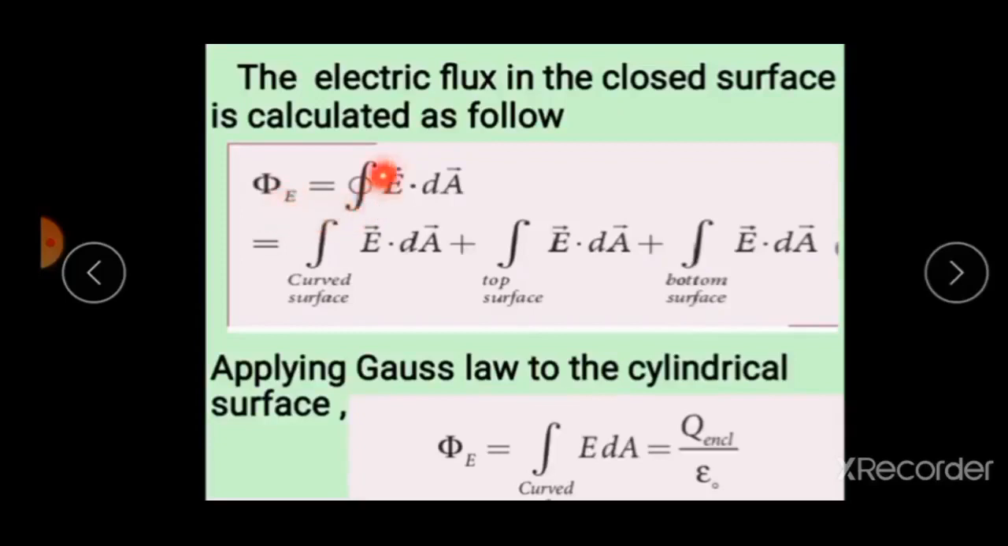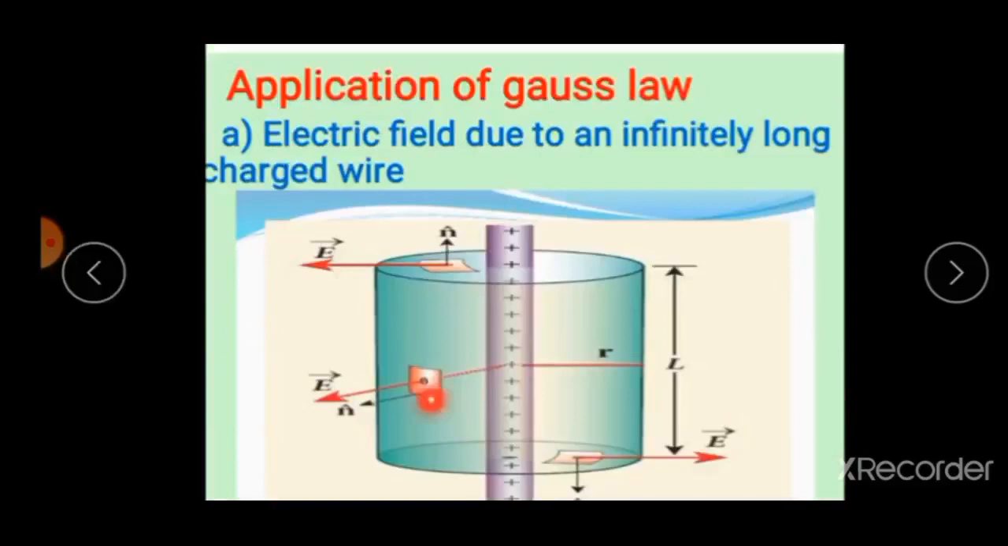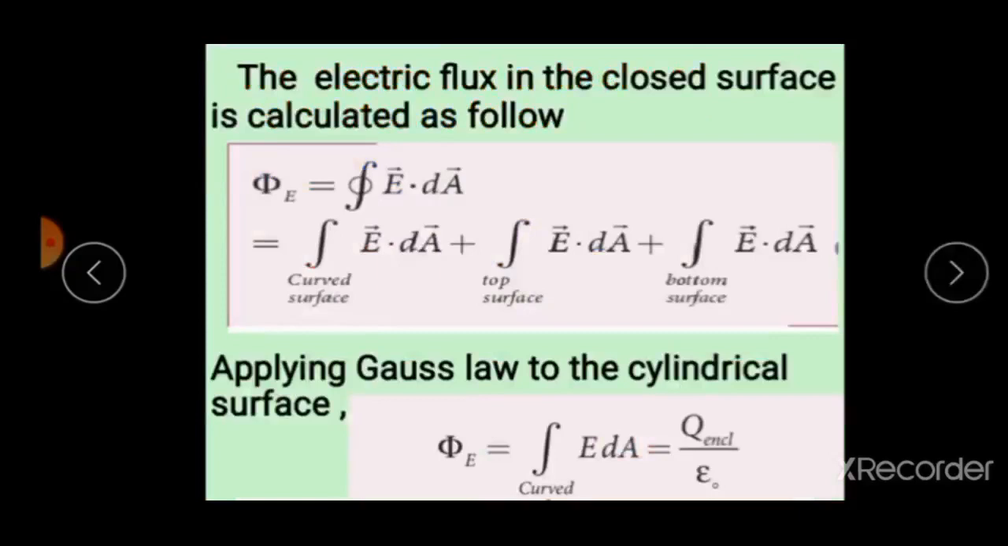Now the total electric flux through this closed surface is calculated. Flux is equal to closed integral E vector dot dA vector. Now write it separately for each surface: curved surface area, top surface area and bottom surface area. Now see the diagram. This is the curved surface area. Here electric field and area are acting in the same direction, that is, parallel to each other. So the angle theta is equal to 0. Now substitute cos 0 is equal to 1 and we get the final answer E dA.